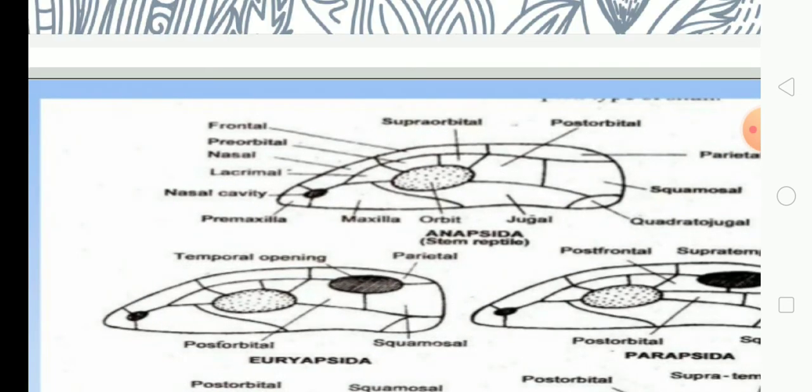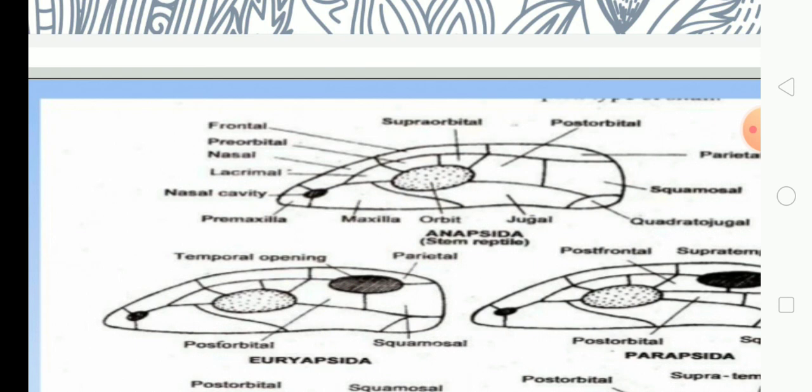The lowermost row is formed of premaxilla, maxilla, jugal and quadratojugal, and it forms the base of the skull. Apart from that, an orbit and the nasal cavity are present among the bones.